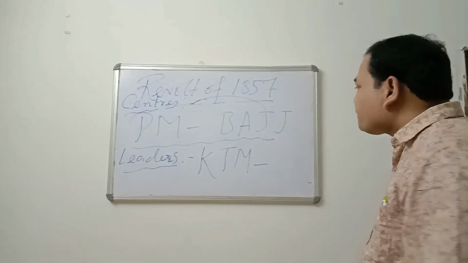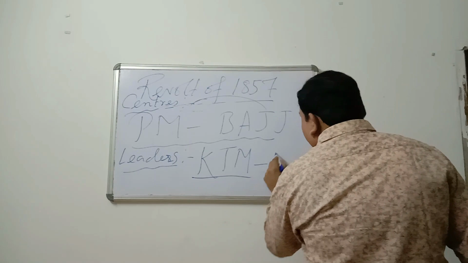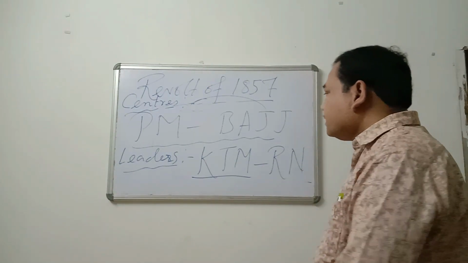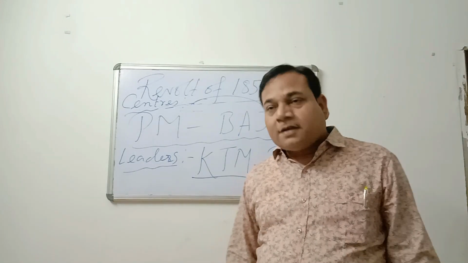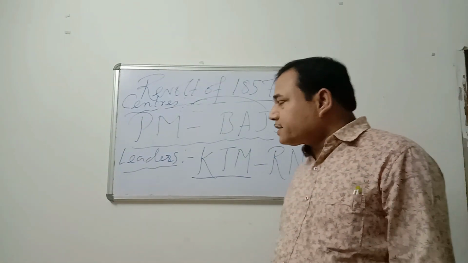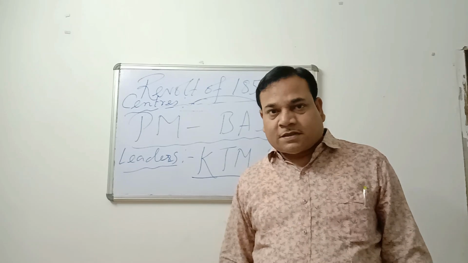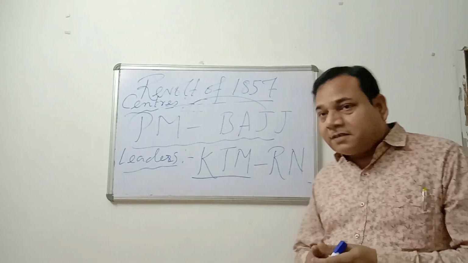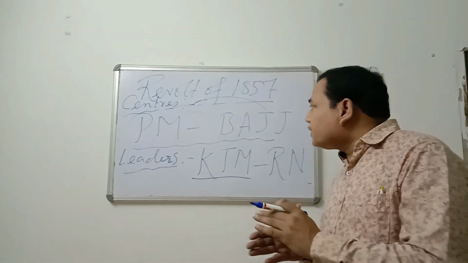Leaders are KTM, RM, very easy. Now we will discuss the details of this full form, and next we will go into detail about Primes.